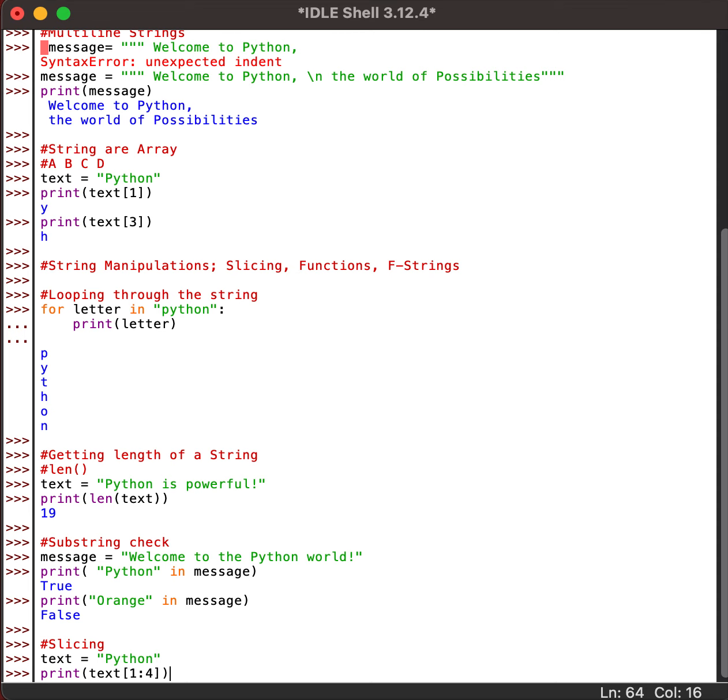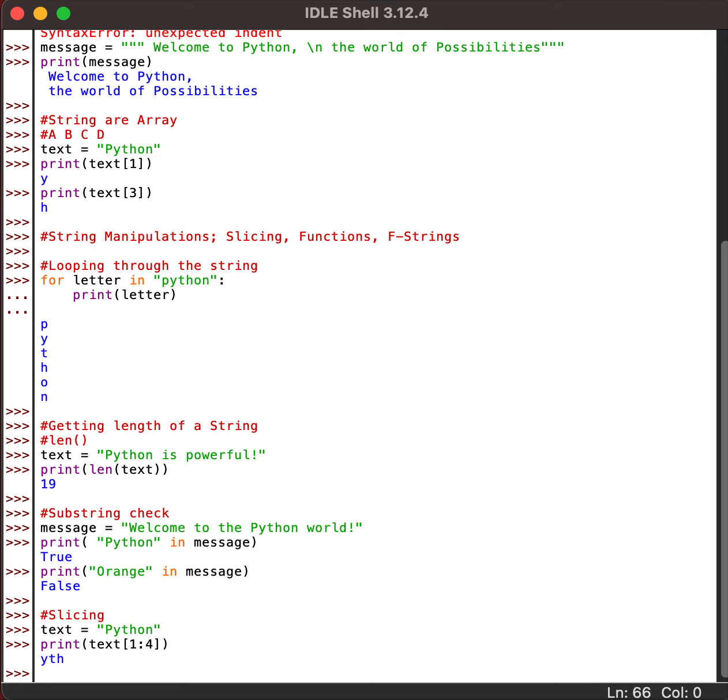From position 1, Y, the slicing will start and it will go to 4. Y, T, and H, and the last number is actually omitted. If I press enter, we see Y, T, H. Y is in position 1, T is in position 2, and H is in position 3, and the fourth one will be omitted. That is by rule.